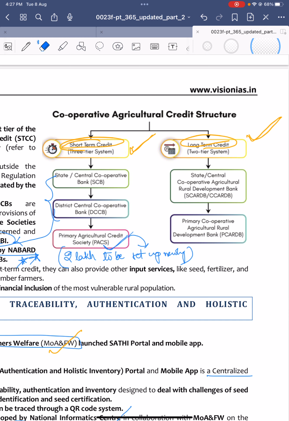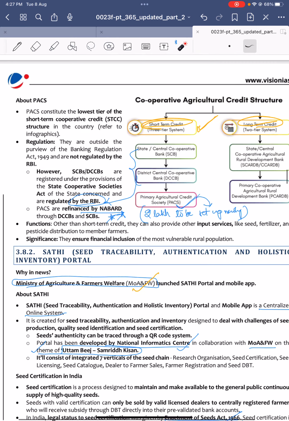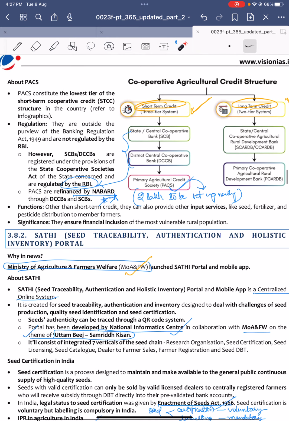And for long term credit, the institutions present are SCARDBs and PCARDBs. Okay, so usually for the state or central cooperative banks and district central cooperative banks, the finance is provided by the RBI, but for PACS the finance is provided by NABARD.